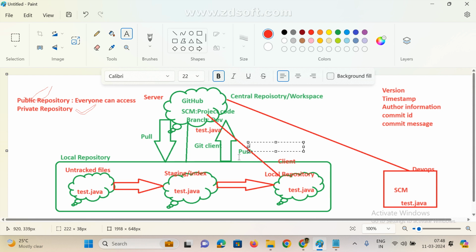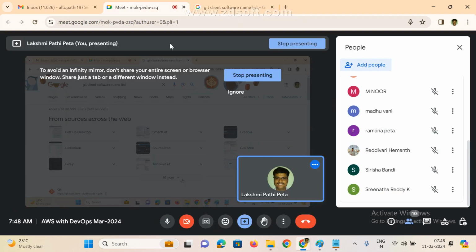Clear guys? Anyone any doubt as of now? What happened? Really clear?